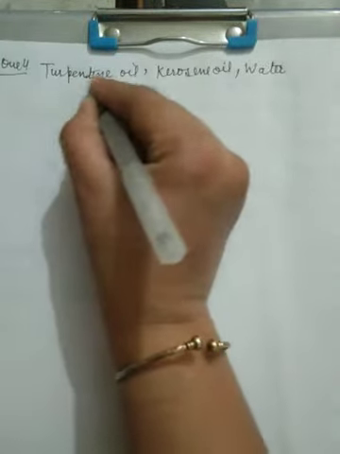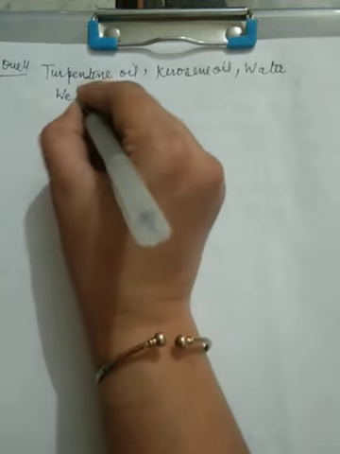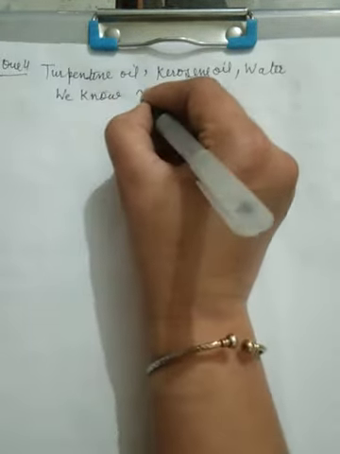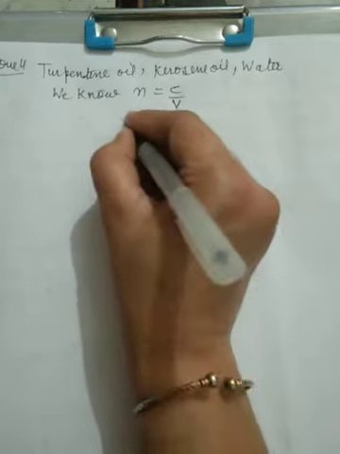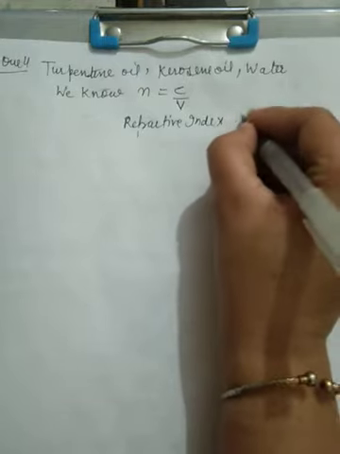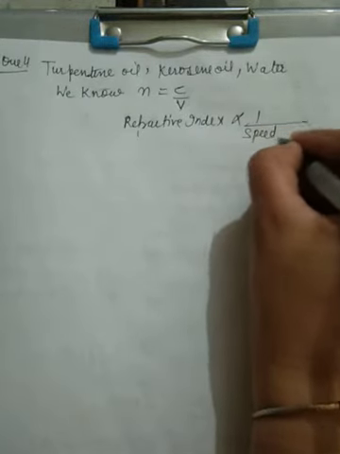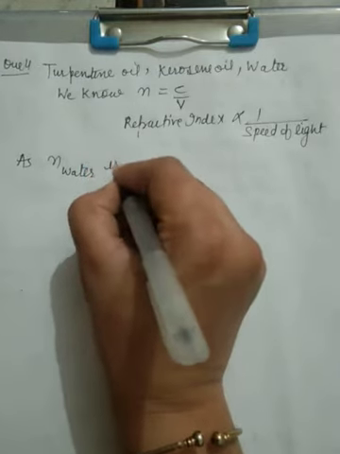We have to compare these 3. It means in which of these does light travel fastest? Light will travel fastest where the refractive index is minimum, because we know N, the refractive index, is equal to C by V. It means refractive index is inversely proportional to the speed of light. As the refractive index of water is least,